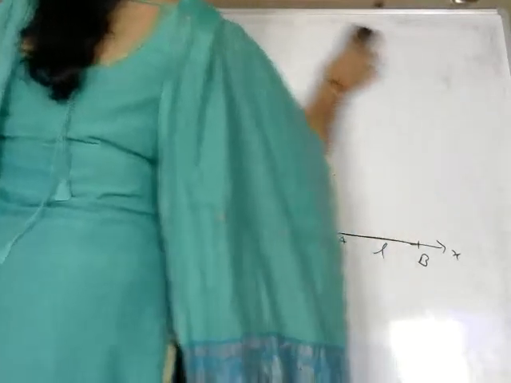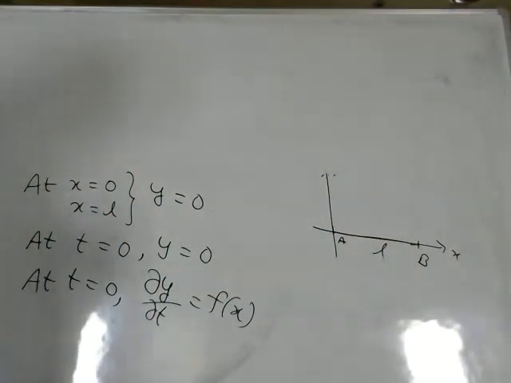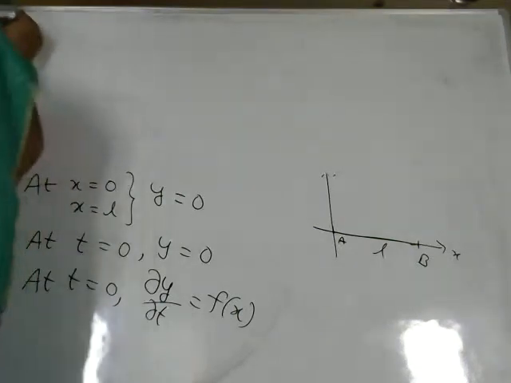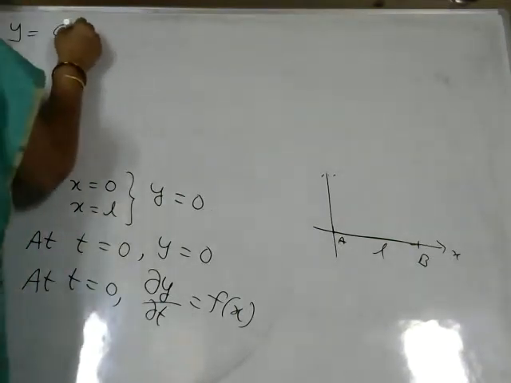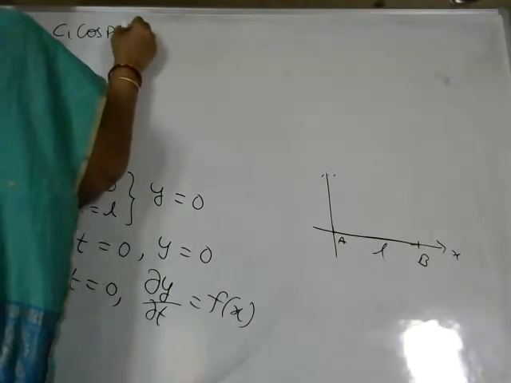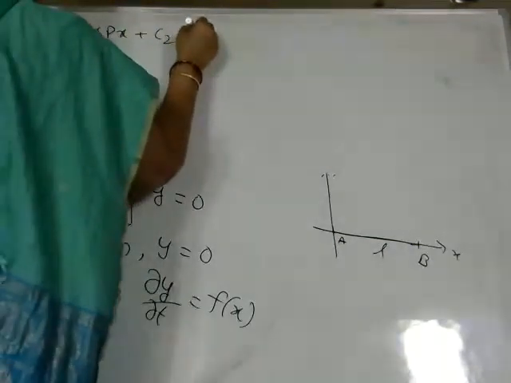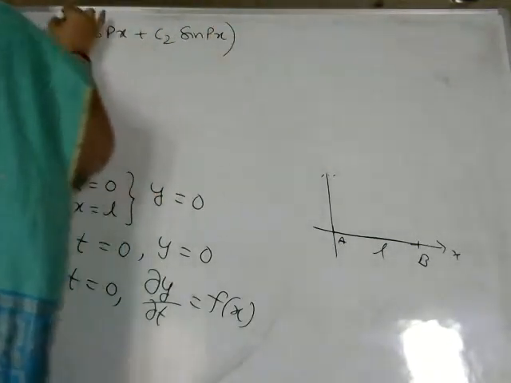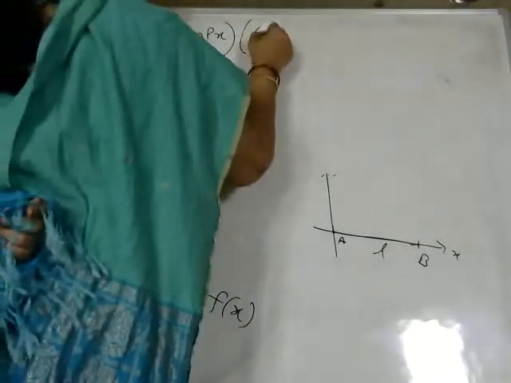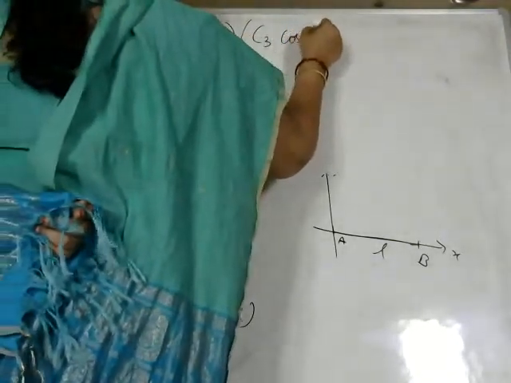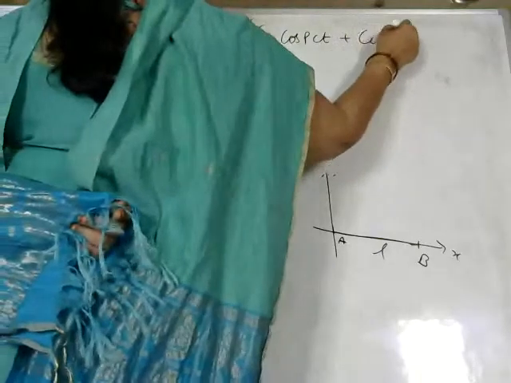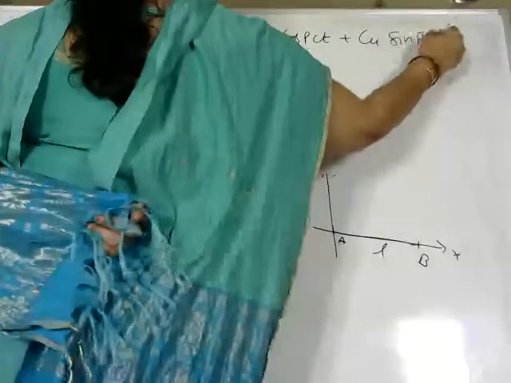Okay. So what is the solution we take here? Y is equal to C1 cos px plus C2 sin px into C3 cos pct plus C4 sin pct.